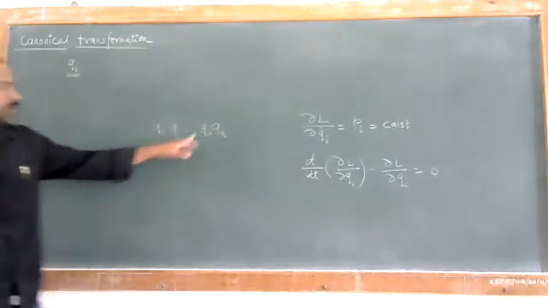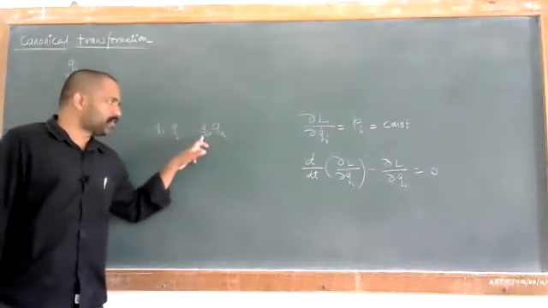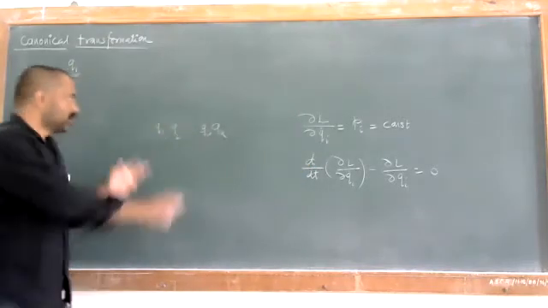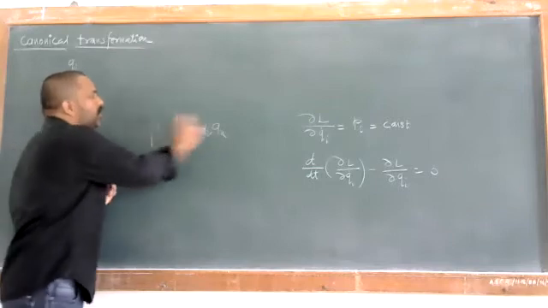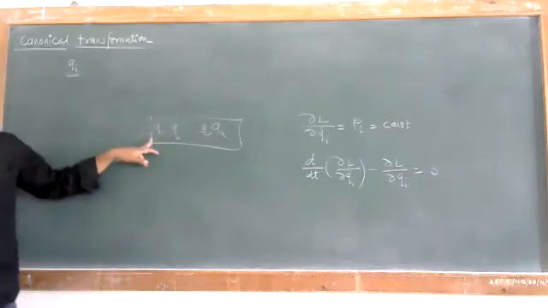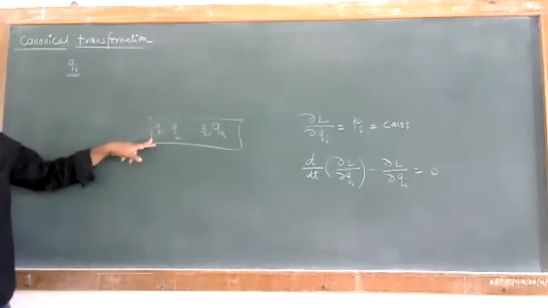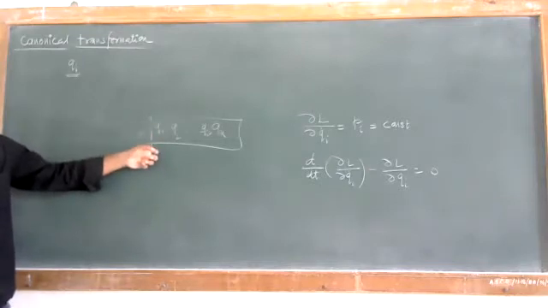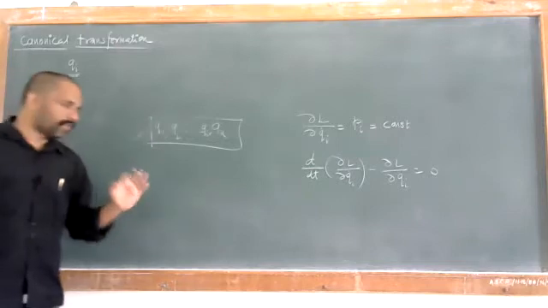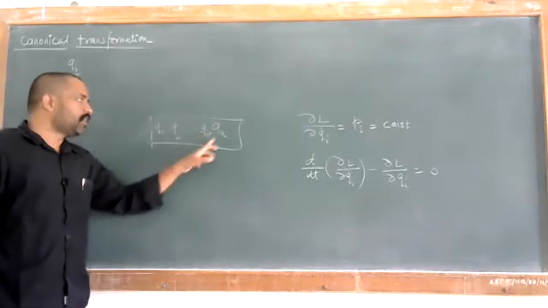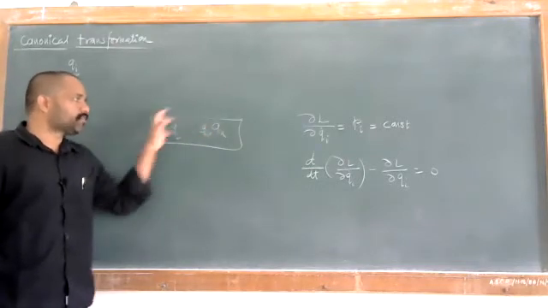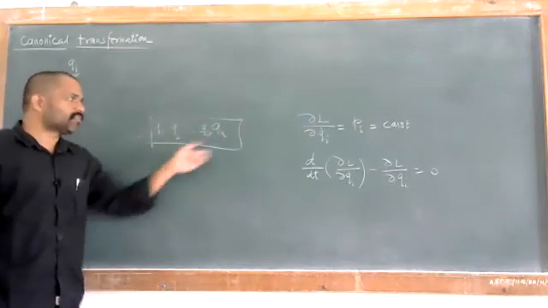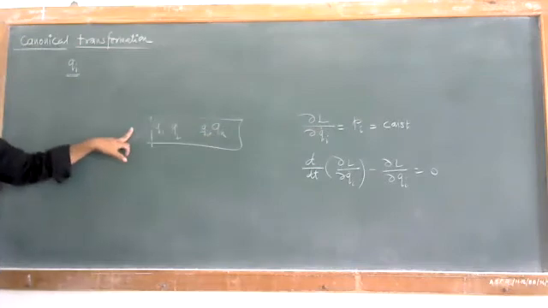We are considering the case only where this qi is cyclic, then we can have that pi is constant. Now let us suppose all the coordinates are cyclic, so that we can solve this problem more easily. But it never happens that all the coordinates we have mentioned are cyclic. It happens only in a very rare case.